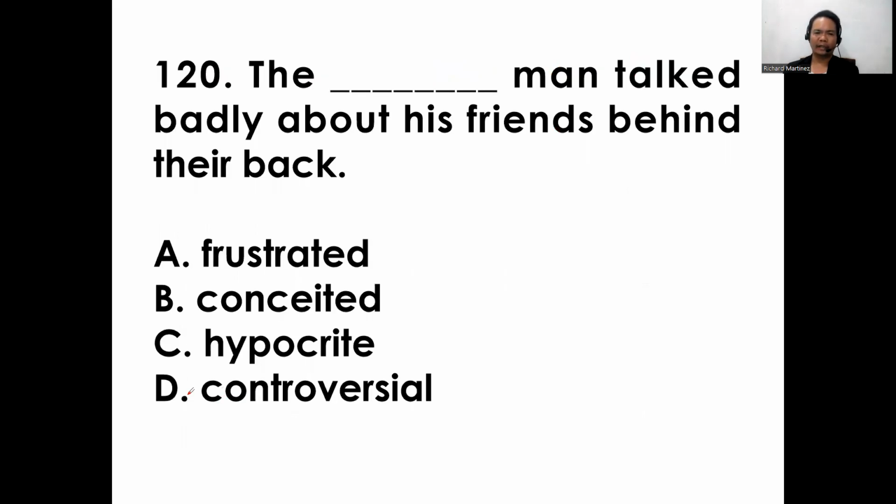Okay, so item 120. This session is up to 125 items only. So let's proceed to 120. The blank man talked badly about his friends behind their back. I think we're done with this question, but the choices are different. A, frustrated; B, conceited; C, hypocrite; D, controversial. Okay, hypocrite.